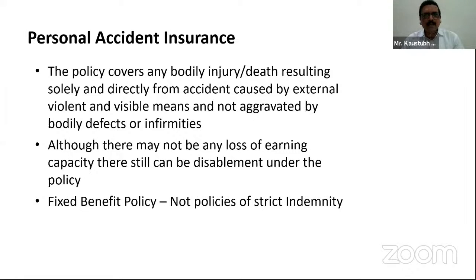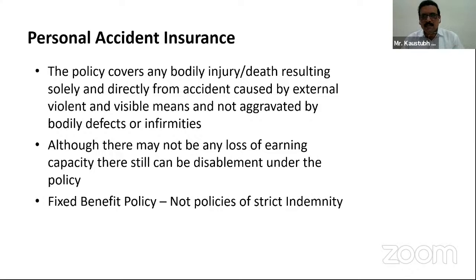To better understand this concept, the very important factor is that this type of insurance covers accidents which are caused solely and directly by external, violent and visible means. So any accident should be treated as such when it is external, violent, and visible.